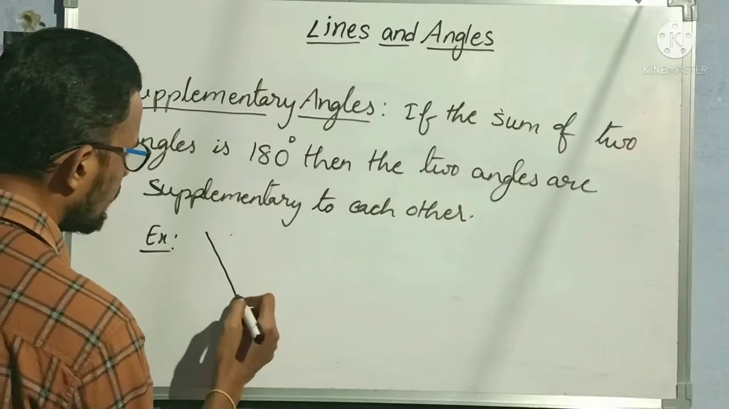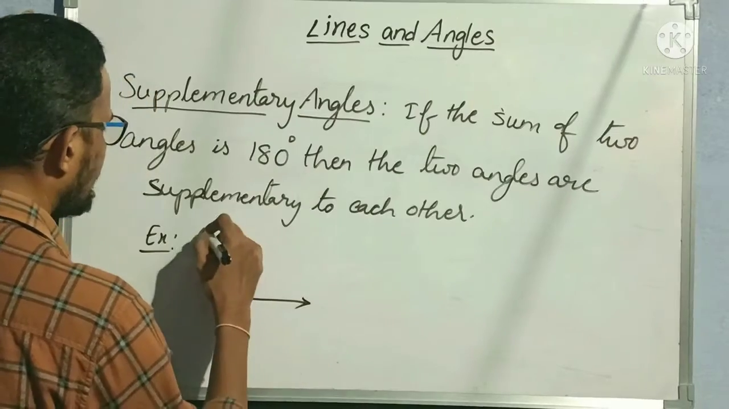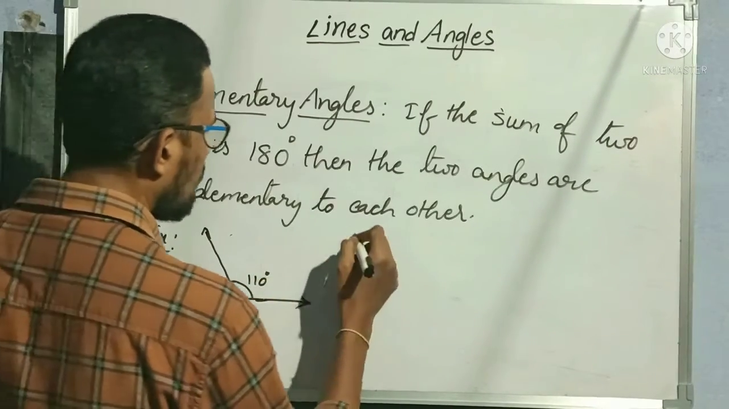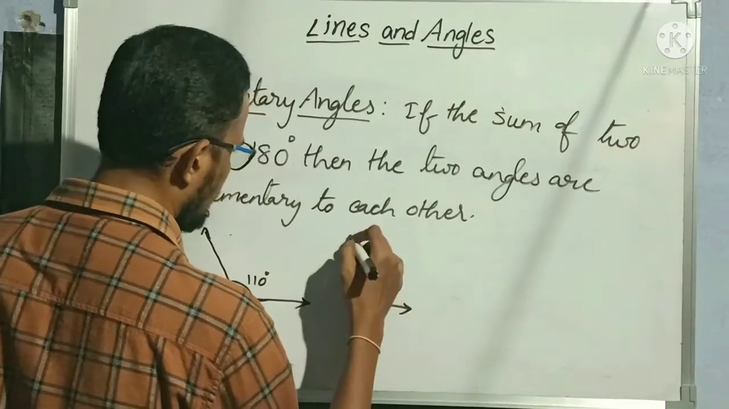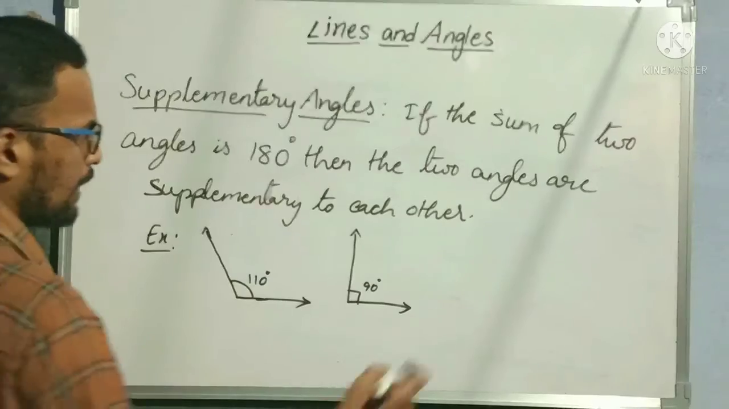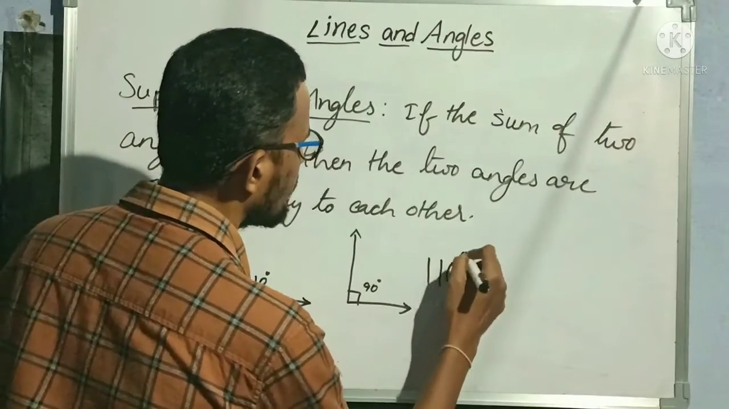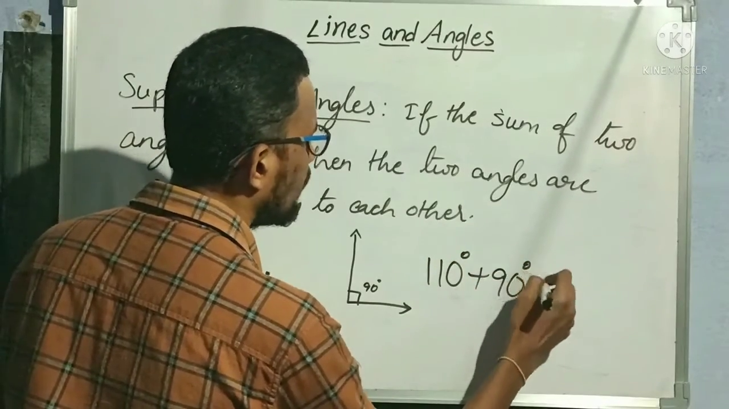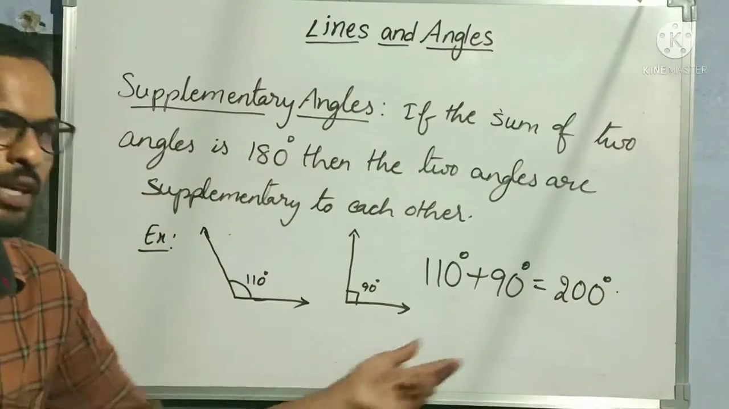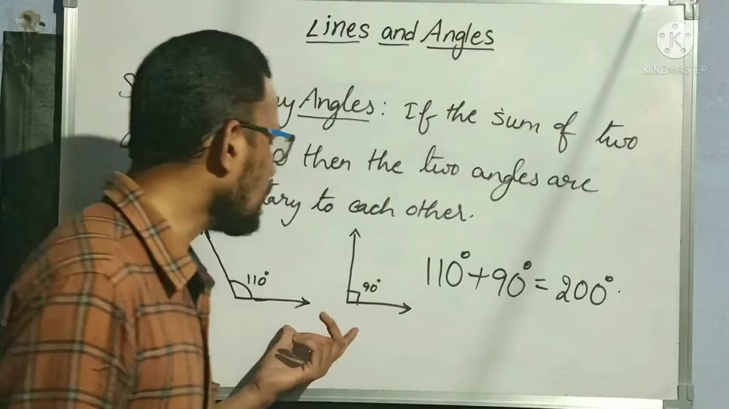I am taking 110 degrees this time. Okay, and one more angle I am taking exactly 90 degrees. So this is 90 degrees. So now let me add 110 degrees plus 90 degrees. How much? 200 degrees. So here these two angles are not supplementary.